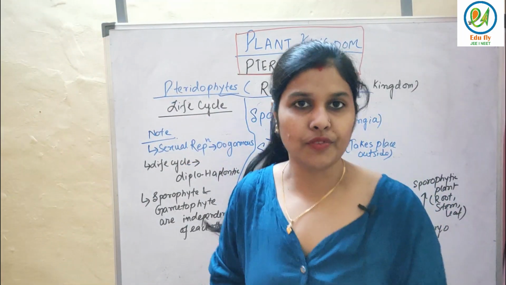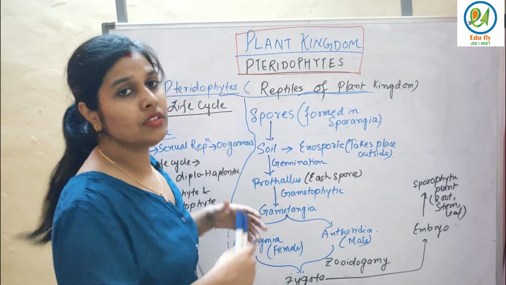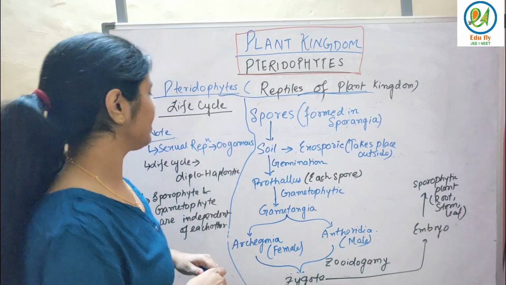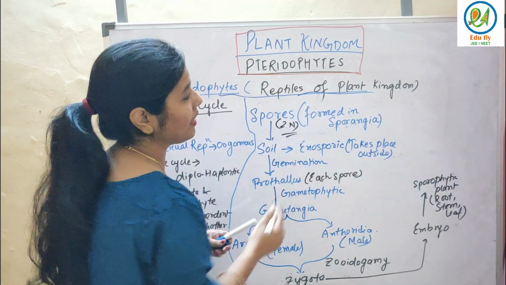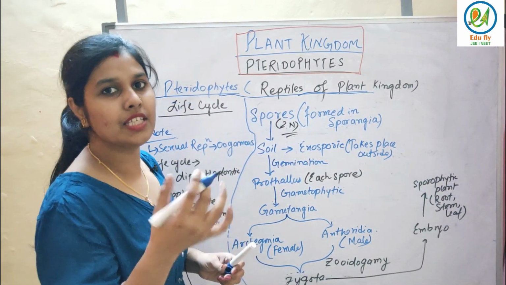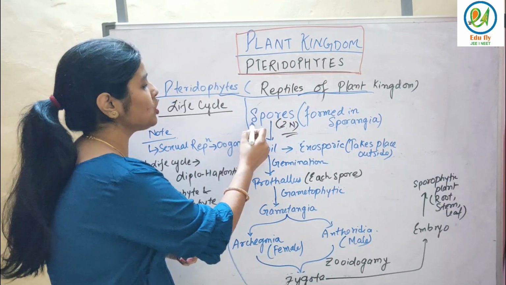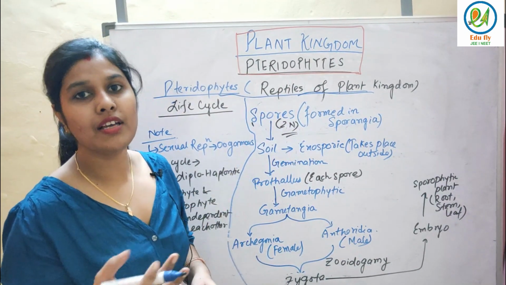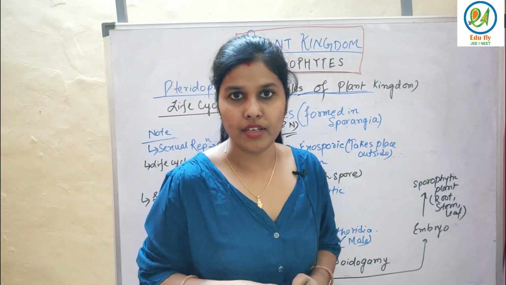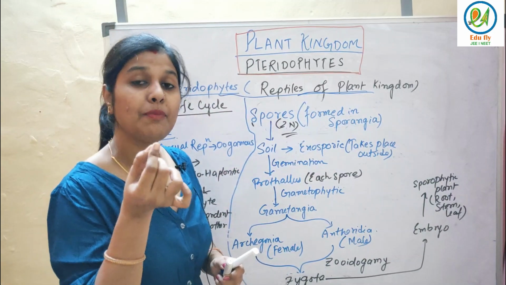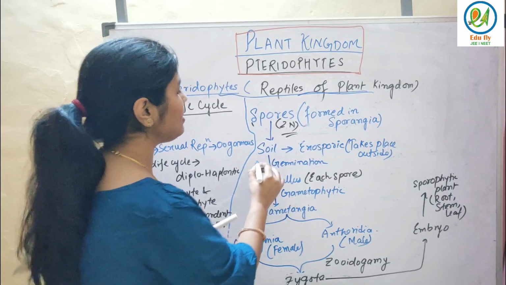So life cycle in case of pteridophytes, I have made it very easy for you about how the life cycle in case of pteridophytes takes place. See, it takes place in spores twice and diploid होता है. ठीक है, spores where it is formed, very easy, in sporangia. I have told you in previous classes about sporangia, right? सो स्पोर्स, उसके बाद क्या होगा? स्पोर कहाँ होगा? जर्मिनेशन कहाँ होगा? सबसे इम्पॉर्टेंट बात ये है कि जर्मिनेशन कहाँ होगा? Germination, it doesn't take place inside the sporangia. It takes place outside, that is in soil.